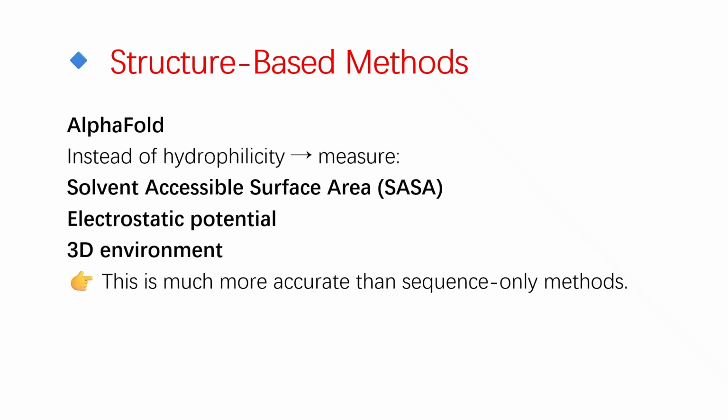What if seeing a protein in 3D could reveal exactly where the immune system attacks? That's the power of structure-based methods. Instead of just reading sequences, these approaches analyze the actual shape of proteins, identifying exposed, accessible regions where antibodies can bind. Structure turns hidden biology into visible targets.